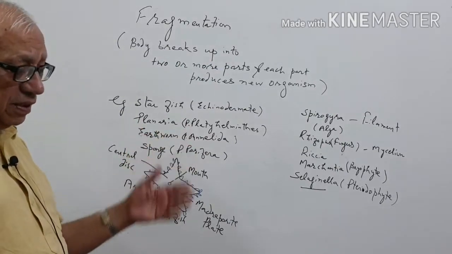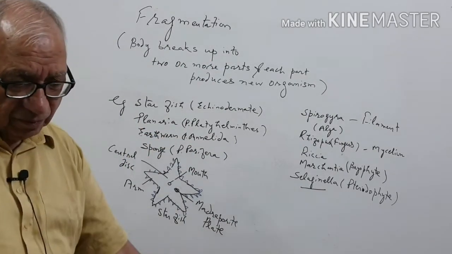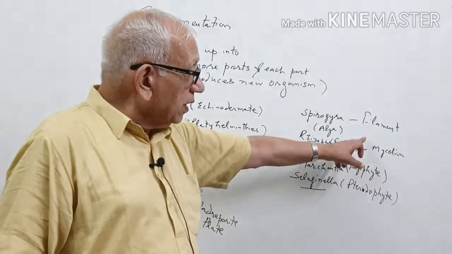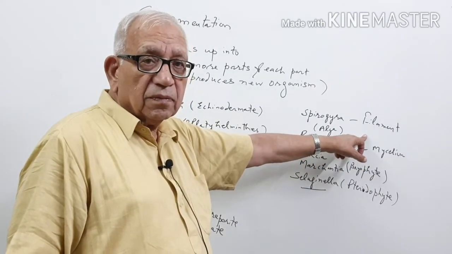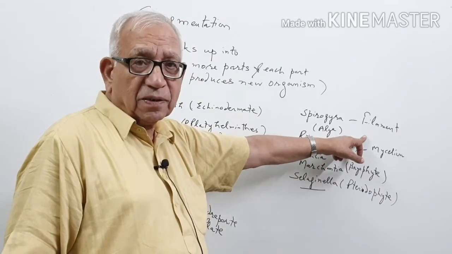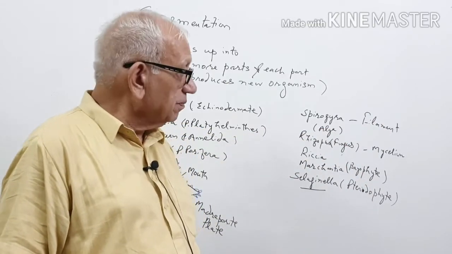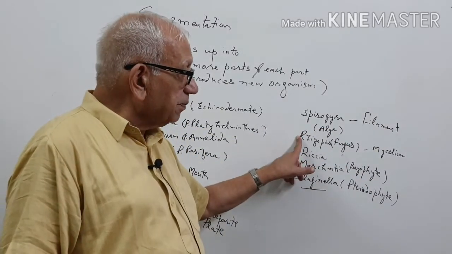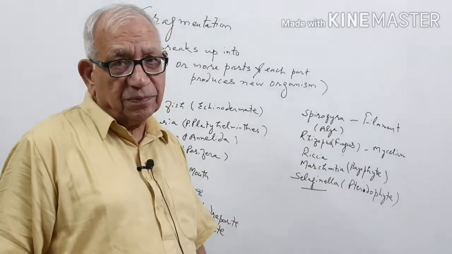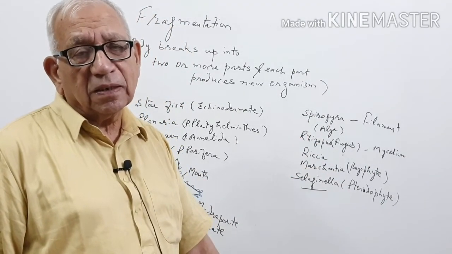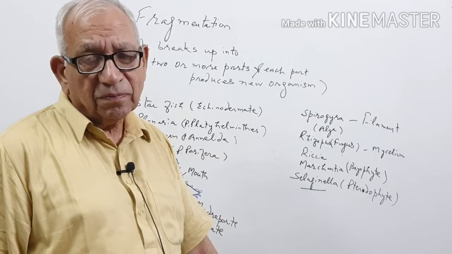Now in Spirogyra, which is an alga, if the filament is broken into 2 or more parts, then each part will give rise to a new Spirogyra filament. Similarly in Rhizopus, the body of the fungus is mycelium.